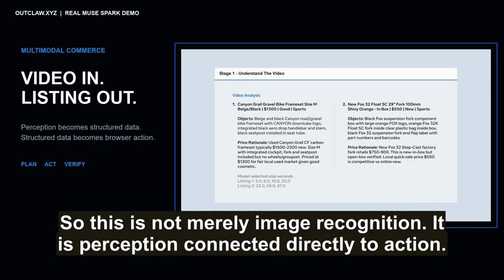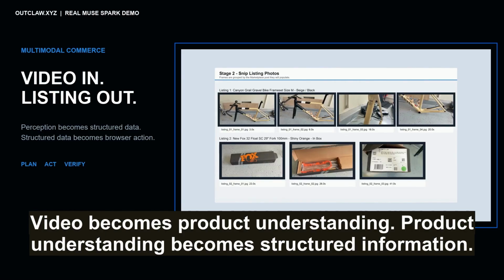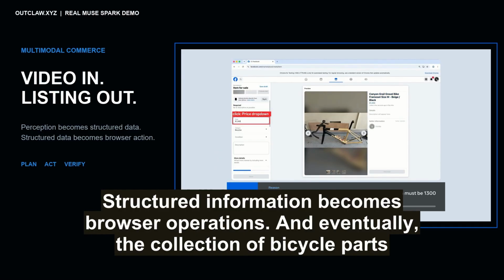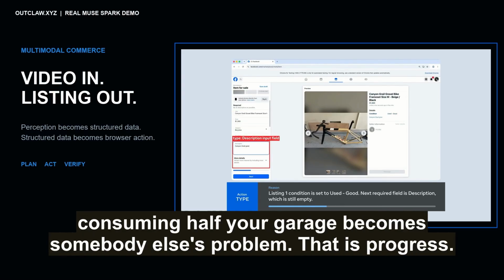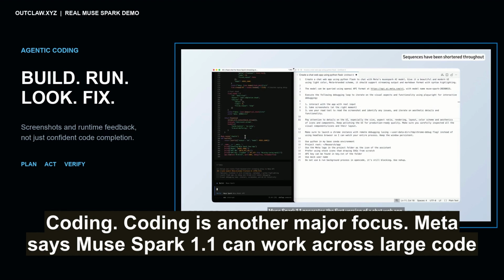So this is not merely image recognition, it is perception connected directly to action. Video becomes product understanding. Product understanding becomes structured information. Structured information becomes browser operations. And eventually, the collection of bicycle parts consuming half your garage becomes somebody else's problem. That is progress.